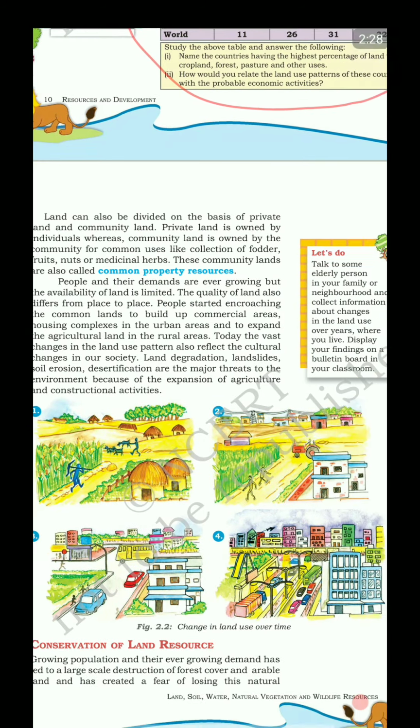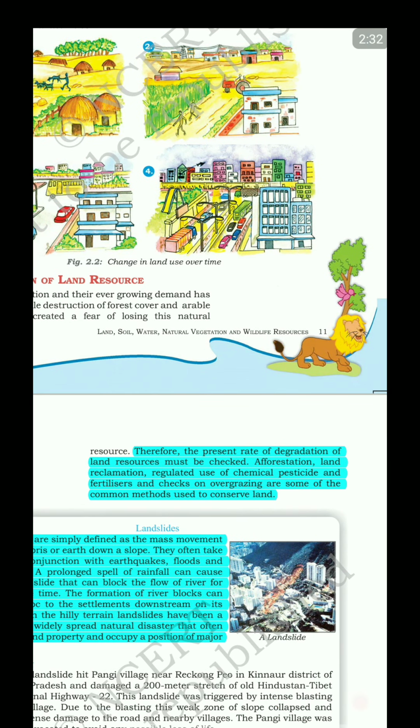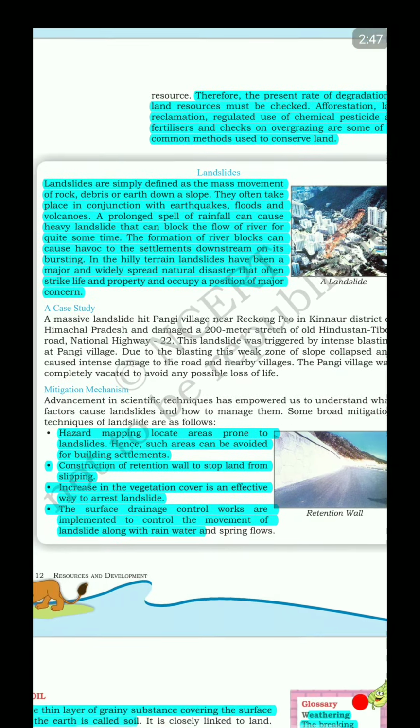All right. Now, conservation of land resources. Therefore, the present rate of degradation of land resources must be checked. Afforestation, land reclamation, regulated use of chemical pesticides and fertilizers, and checks on overgrazing are some of the common methods used to conserve land, right?